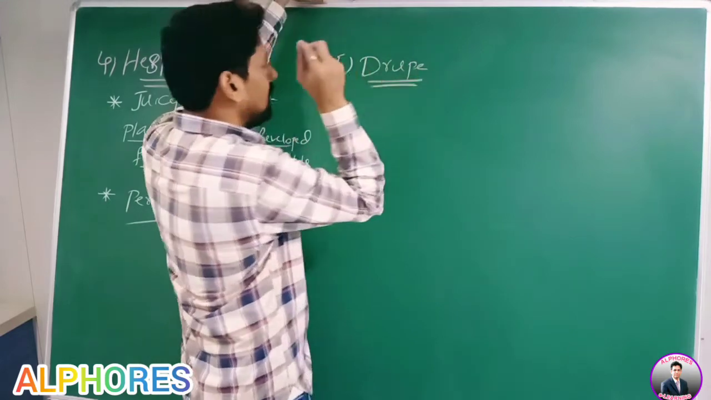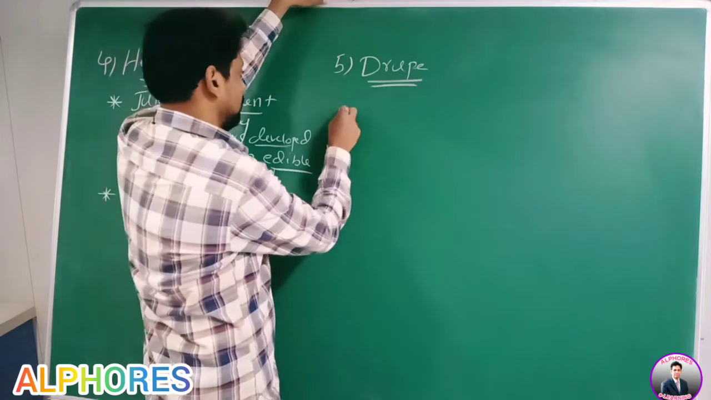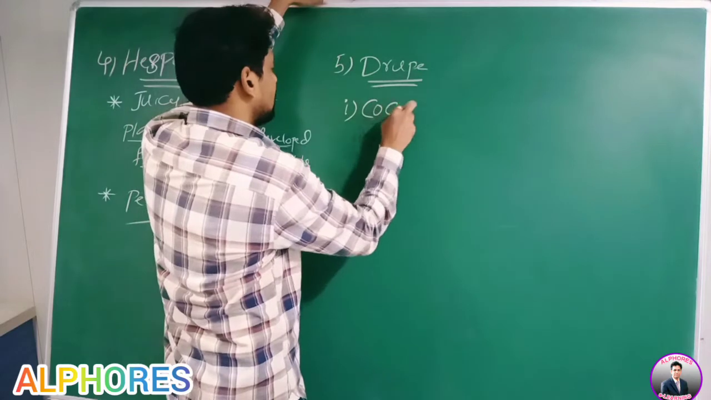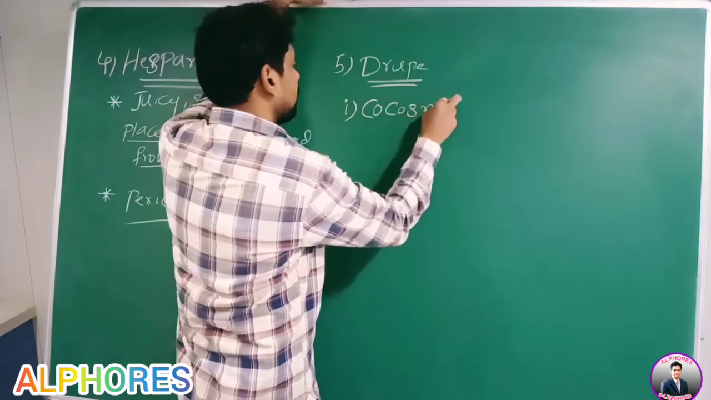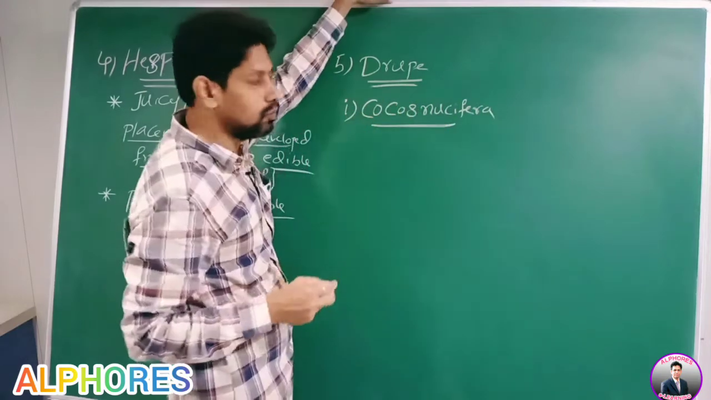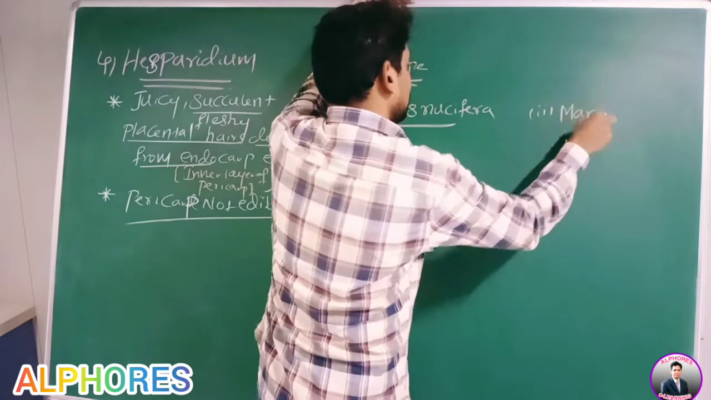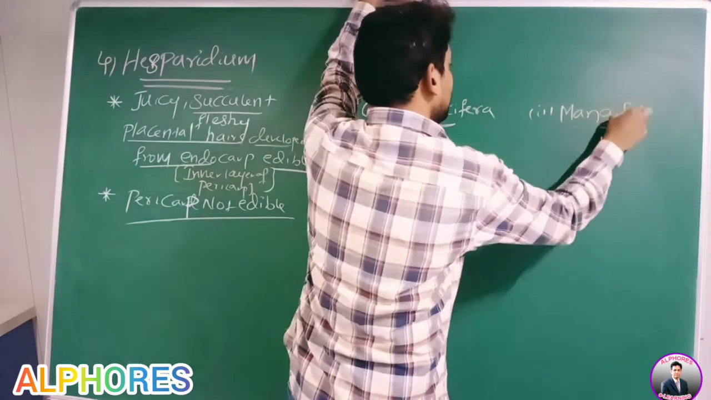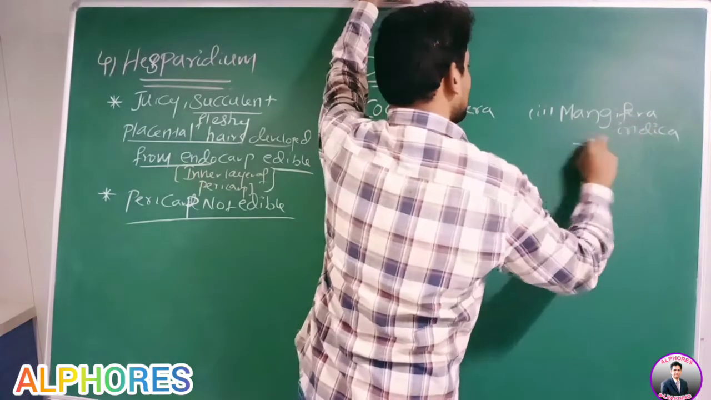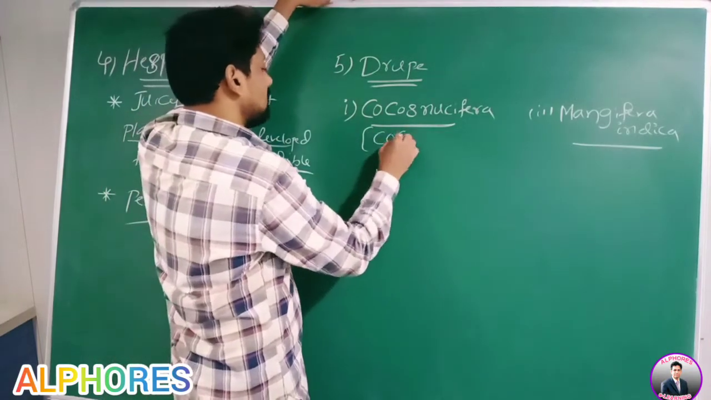Go for the last one. For drupe, I told two examples. The first one is Cocos nucifera. Second one is Mangifera indica. Cocos nucifera, common name is coconut.